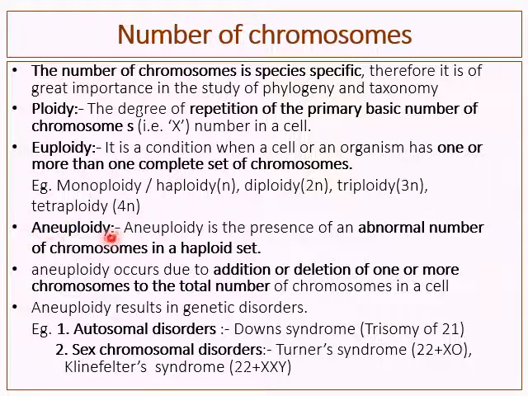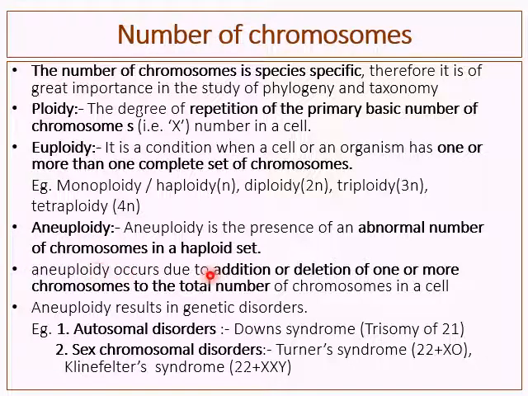Then aneuploidy. Aneuploidy is the presence of an abnormal number of chromosomes in a haploid set. It means if a haploid set is considered, and in that haploid set an abnormal number of chromosomes is found, it means aneuploidy.